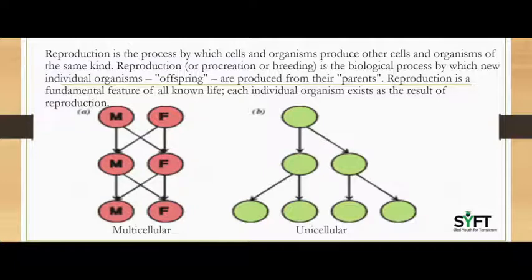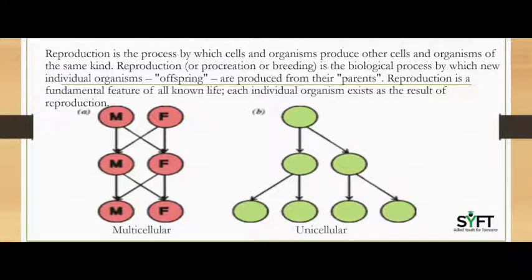Reproduction is the process by which cells and organisms produce other cells and organisms of the same kind. Reproduction, or procreation, or we can say breeding, is the biological process by which new individual organisms, offspring, are produced from their parents. Reproduction is a fundamental feature of all known life. Each individual organism exists as the result of reproduction.